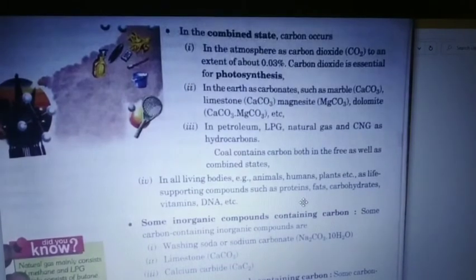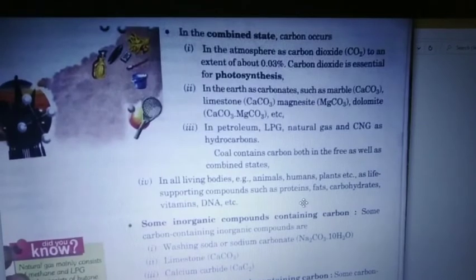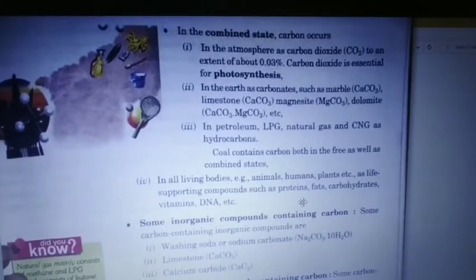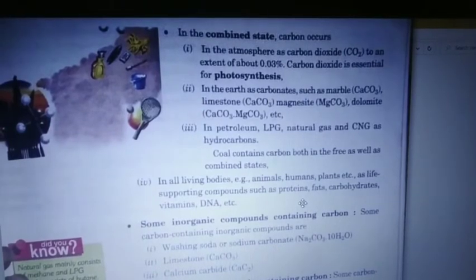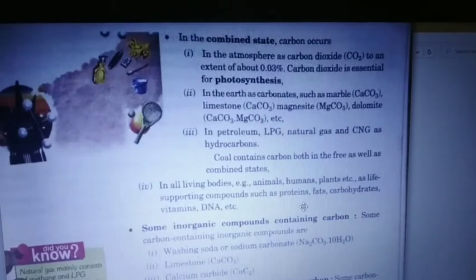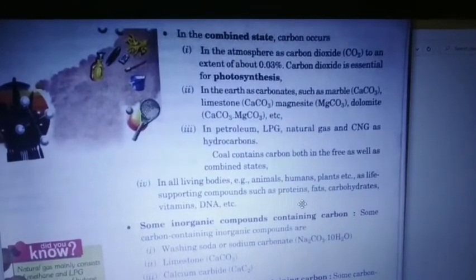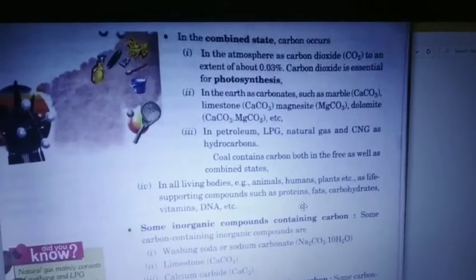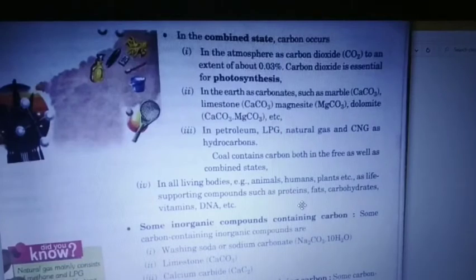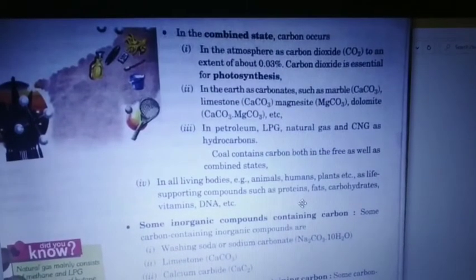Carbon dioxide is essential for photosynthesis, you know this one. Then in the earth as carbonates such as marble, calcium carbonate, CaCO3. Here also carbon is present. Limestone, magnesite, MgCO3, dolomite, that is CaCO3.MgCO3. This dolomite is important. You may be asked in the exam to write the chemical formula of dolomite. Okay, so just remember this.